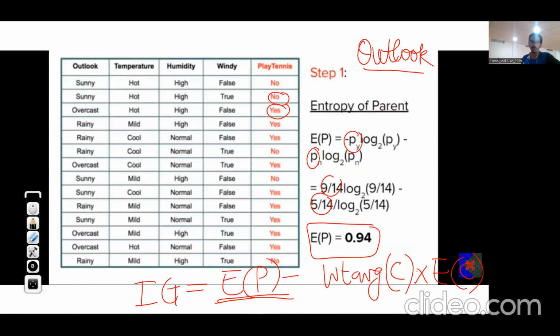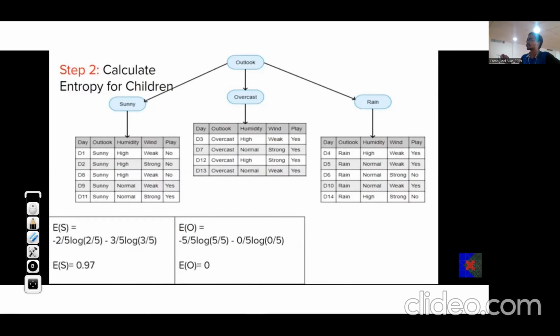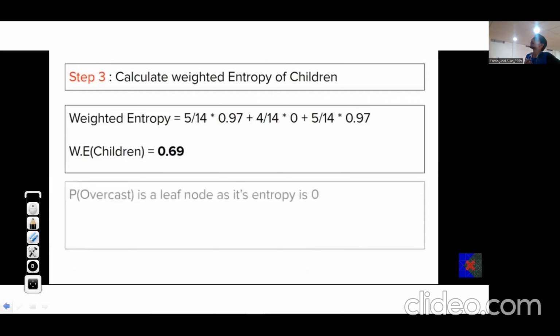For the parent, we have found the entropy. For each of the children, we have found the entropy, which is as shown on the screen. Now, weighted entropy of child means we need to multiply something with the entropy of each child. As you can see, these are the entropies of overcast, sunny, and this is entropy of rain.